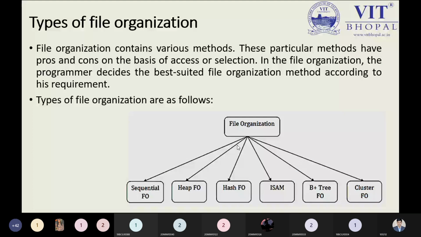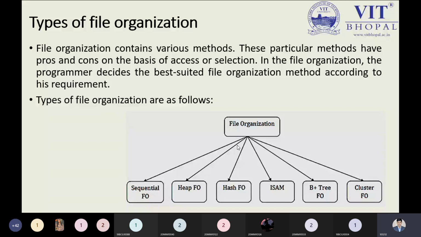In cluster file organization, if we need to search or look at the data, we will see what clusters we have created and how many clusters we have. If we are looking for some value, first we will see on what parameter we have decided the cluster. We will choose that parameter, and after choosing it, we will look only into the specified cluster. So other clusters will not be disturbed, and we can save some time. All these are different file organizations; depending on the application and your needs, you can manage them at your level. This is the point you people are required to understand.